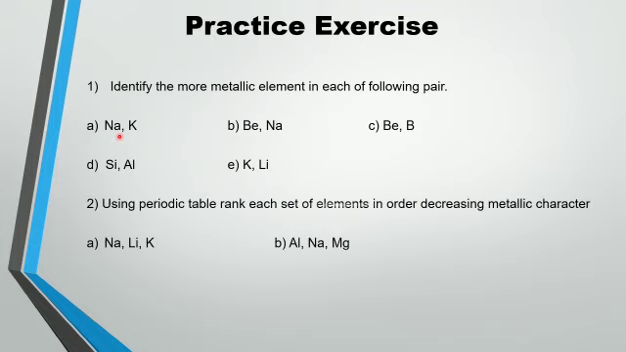The second question is, using the periodic table, rank each set of elements in order of decreasing metallic character. Two sets of elements are given. You have to rank them in decreasing metallic character. It means the element with more metallic character will be written first and the element with least metallic character will be written last.